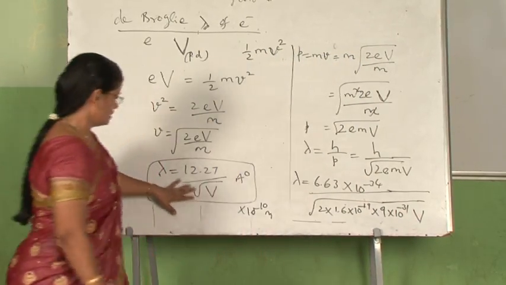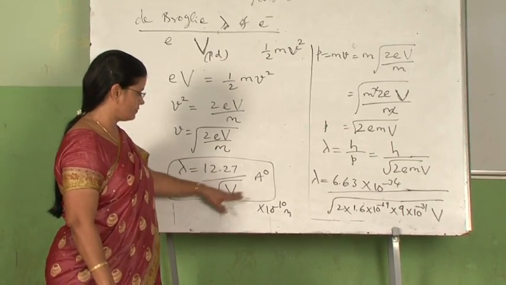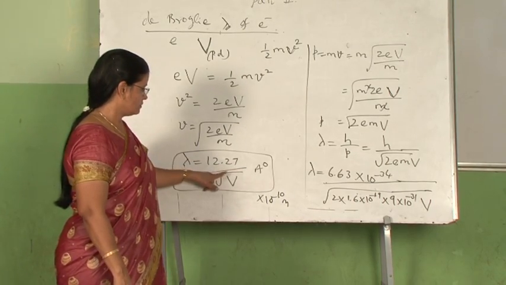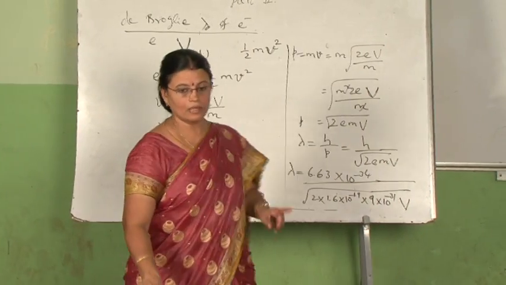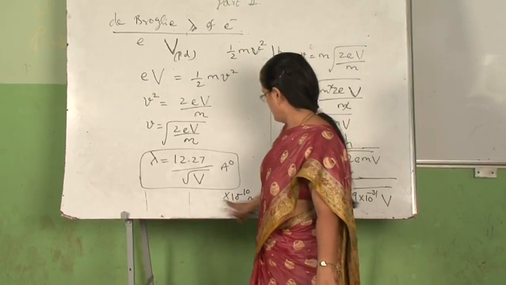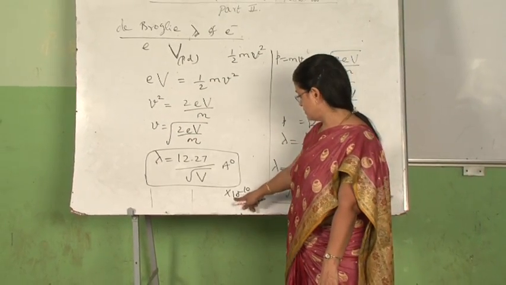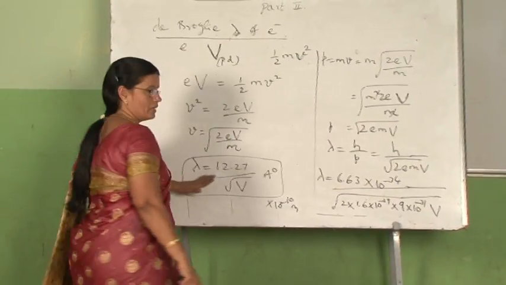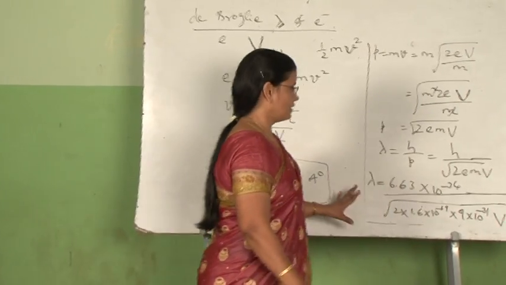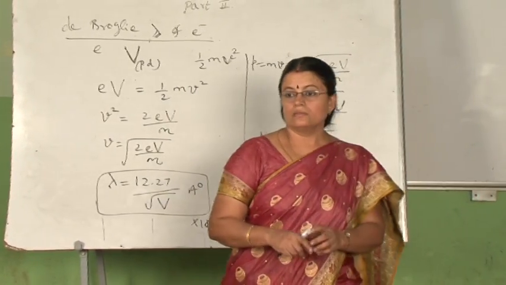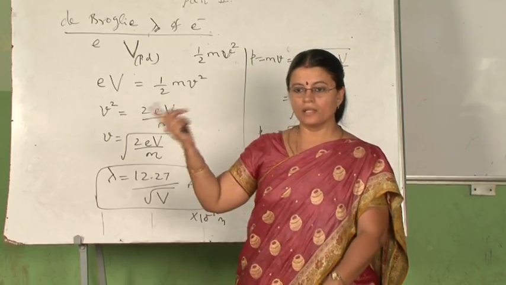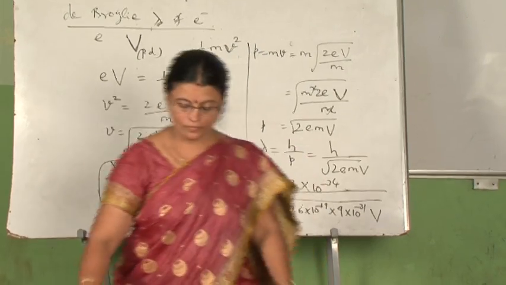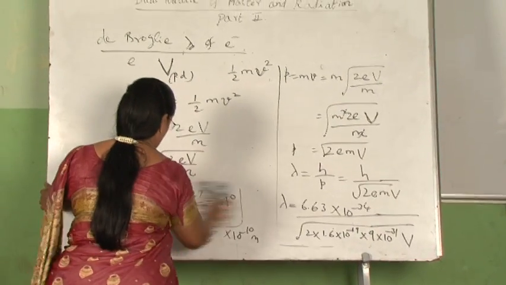Okay. So using this formula we can calculate easily if capital V is given, and we have to remember that this formula will give you the wavelength in angstrom unit. So to convert into meter in SI unit we have to multiply by 10 power minus 10. So this is the expression for de Broglie wavelength of an electron. We should not forget that this formula is used only for electron. For other particles we have to use the previous formula, in which other data will also be given to you.